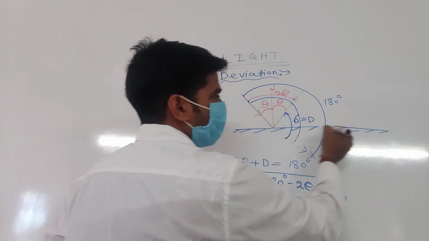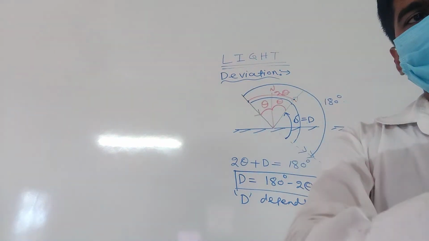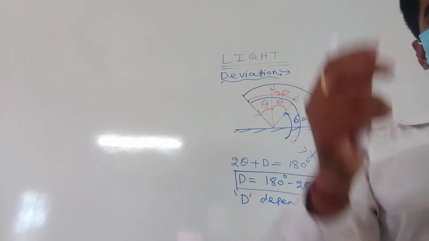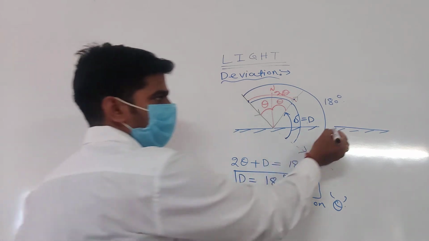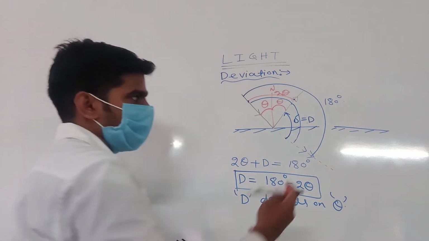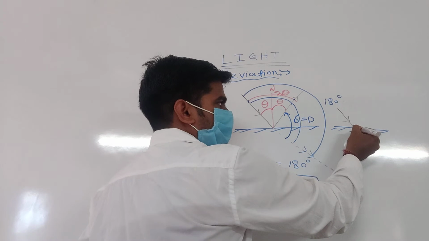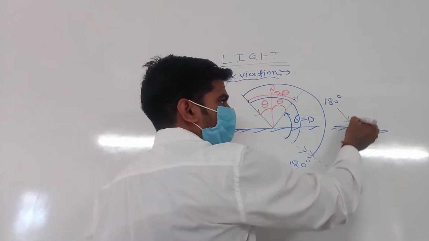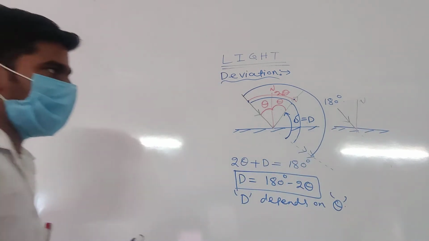Okay. Suppose this is a plane mirror. One minute. Visible? Okay, I will draw it on that side. Visible or not? Suppose this is a plane mirror. A ray is moving in this direction. If there is no mirror, then the ray moves like that. Now you draw a normal. Clear my point?